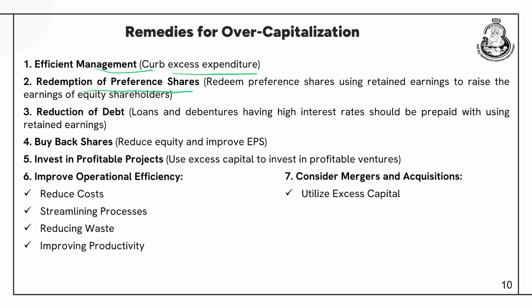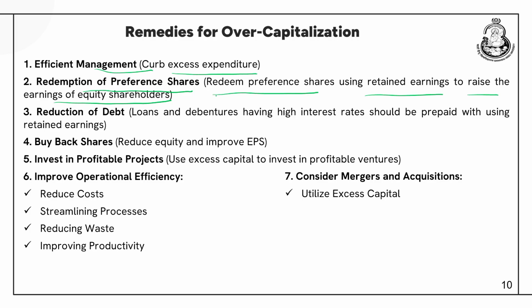Redemption of preference shares: redeem preference shares using retained earnings to raise the earning capacity of the equity shareholders. So, the company has to pay dividends to the preference shareholders, and because of that the share of dividends of the equity shareholders is also less. So, the first thing the company should do is redeem the preference shares using the retained earnings that the company is having. So, that will raise the earnings available for the equity shareholders, and the company will not have to pay dividends to the preference shareholders also.